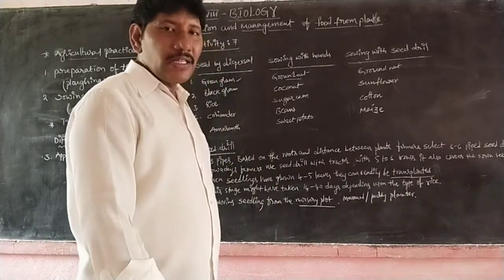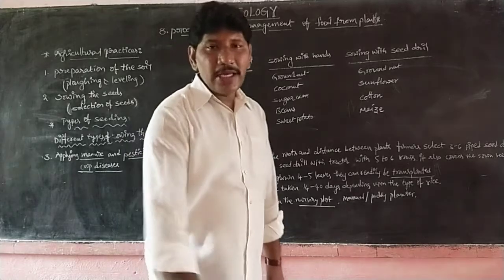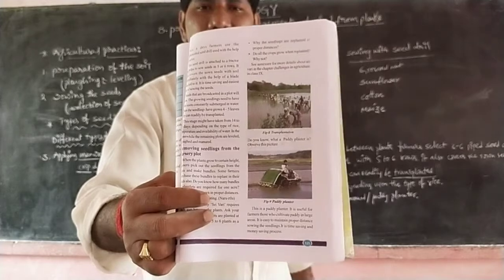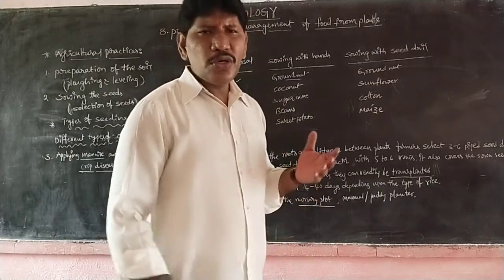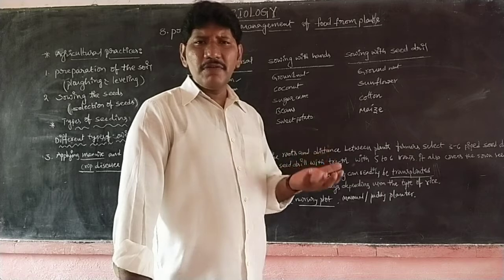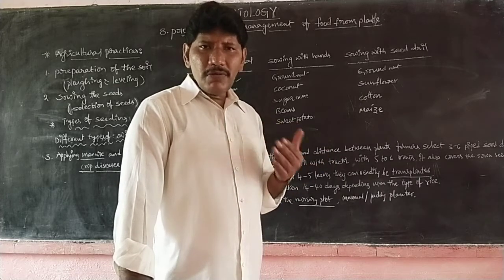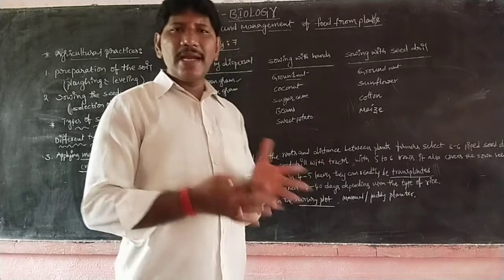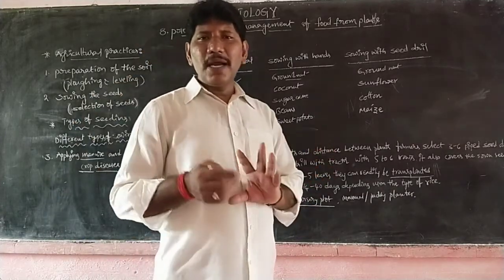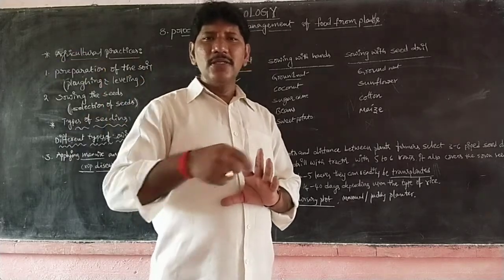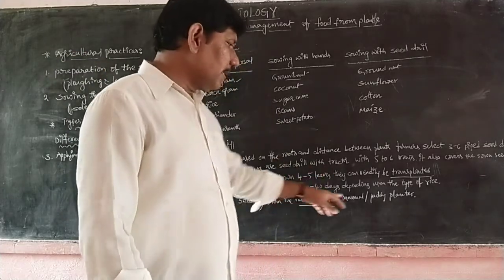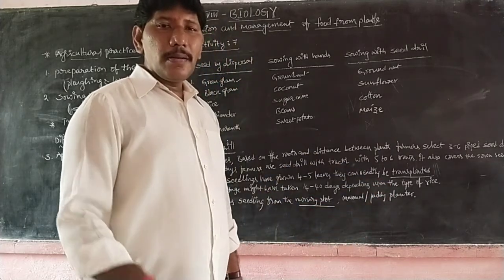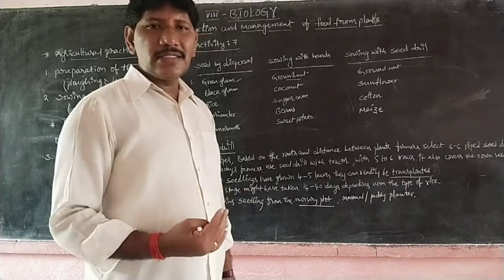But nowadays we have the paddy transplanter. This is called manual transplantation, and this is called a paddy transplanter. So if we have some acres, suppose 20 acres or 50 acres of land, nowadays manpower is very difficult, so we choose this paddy planter. By using this paddy planter we can transplant the plants across the whole field. This is a tool that we call a paddy planter.